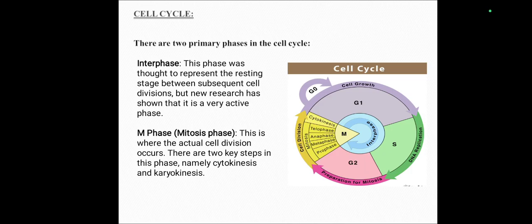So, the cell cycle. There are two primary phases in the cell cycle: interphase and M phase. Interphase was thought to represent the resting stage between subsequent cell divisions, but new research has shown that it is a very active phase. And the second phase is M phase, also called the mitosis phase. This is where the actual cell division occurs. There are two key steps in this phase, namely cytokinesis and karyokinesis.